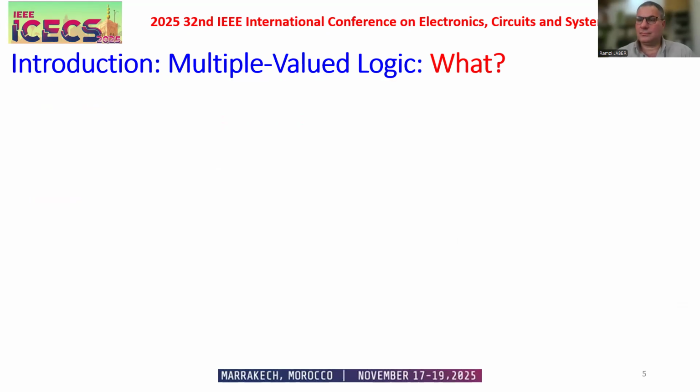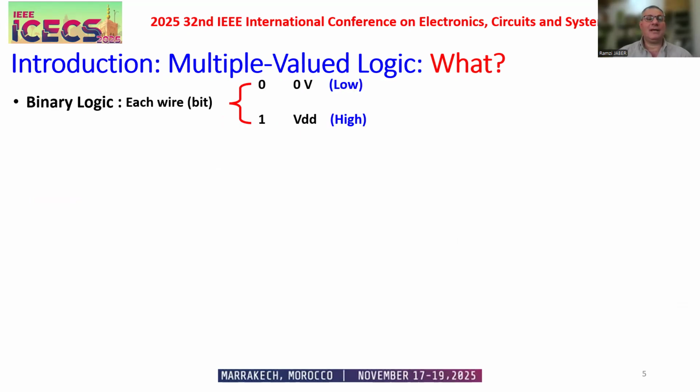Before continuing, as background, let's talk about what MVL, multiple valued logic, is. In a binary system, each wire or each bit has two values: low, high, 0, 1.